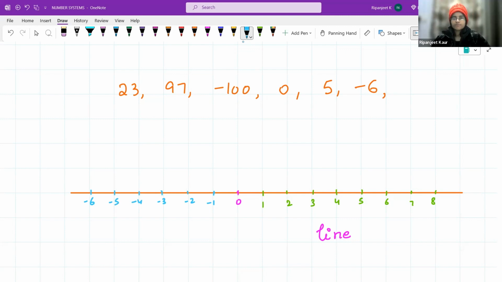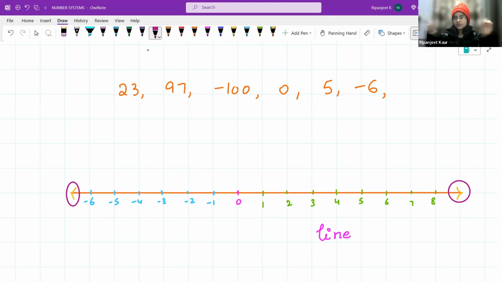What to do? We know they are going to go over hundreds and thousands and whatnot. But how do we represent it? So we came up with the notation of an arrow in the beginning and at the end. What is this arrow indicating? See, this arrow, this arrow means that the numbers are going on and on and on. That is why we put an arrow over there whenever we are making a line.